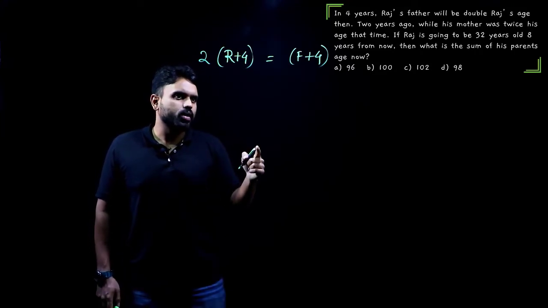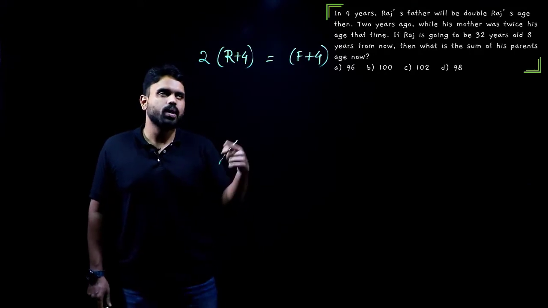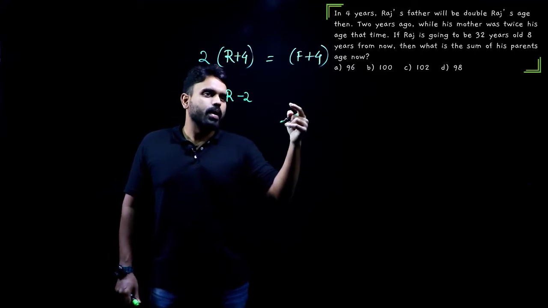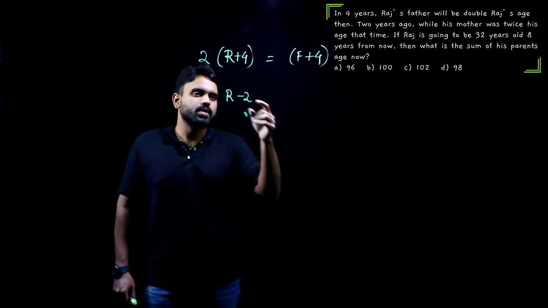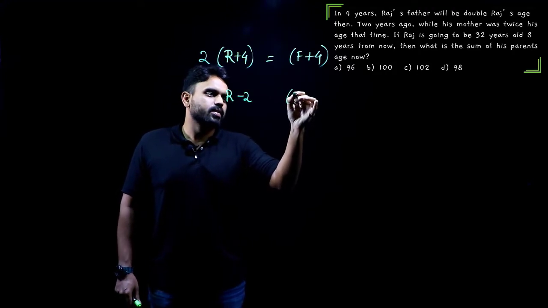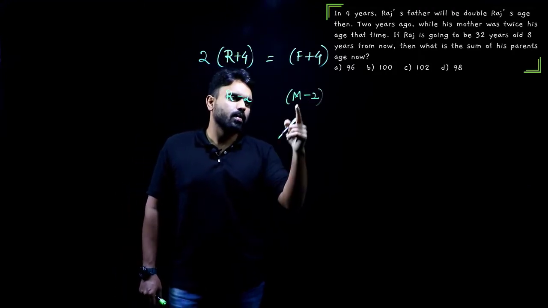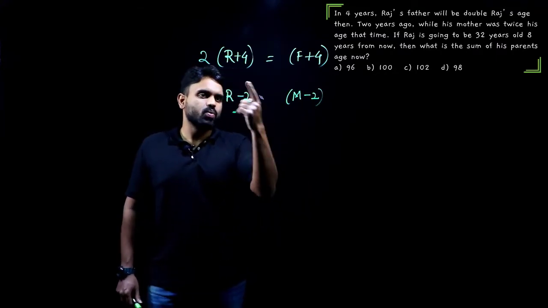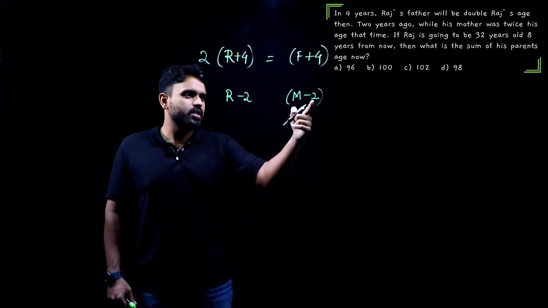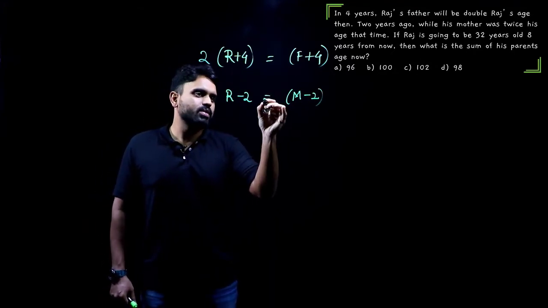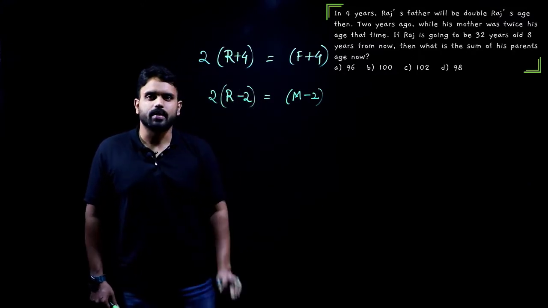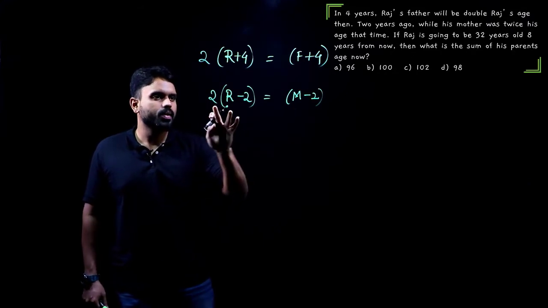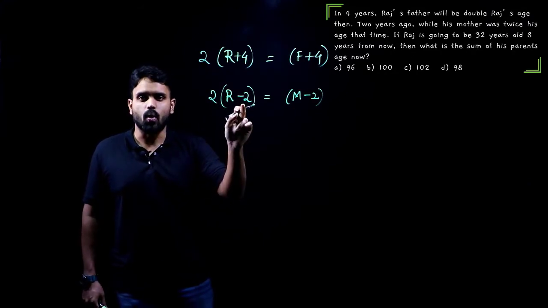his mother was twice his age at that time. 2 years ago, meaning Raja's age minus 2, and twice his age at that time. She was twice his age, so her mother's age is also minus 2. To go back to that time when her mother's age was twice Raja's age, we will have to subtract 2 from both of them. Now this will be equal to twice. Raja's mother's age is twice Raja's age 2 years ago.